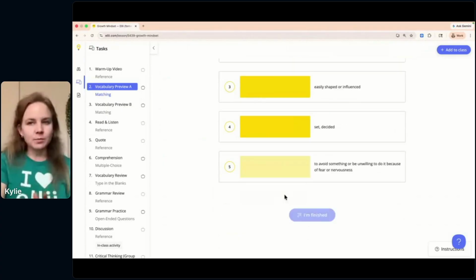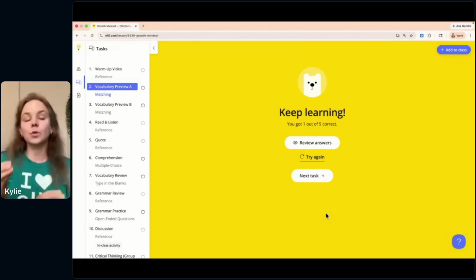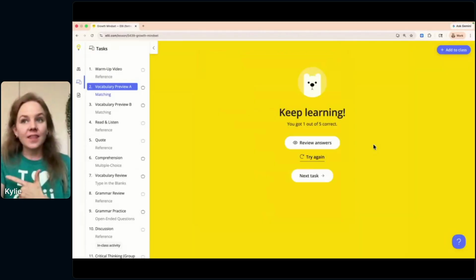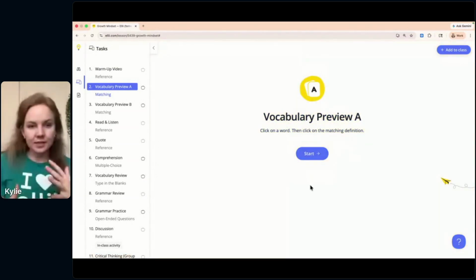I'm just doing it randomly here because I want to show you these types of tasks are instantly graded and students get instant feedback. So I know we're in the teacher's platform right now, but if students were to do this task, they would get those instant results. You as the teacher wouldn't need to grade things like that. They can review their answers, and then they can also try again. So kind of a great way for students to stay interactive, personalized. They can get that feedback instantly.